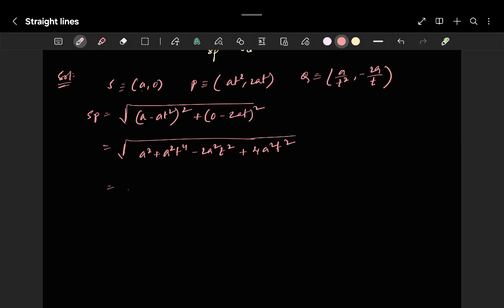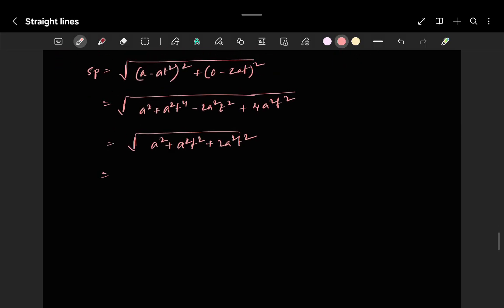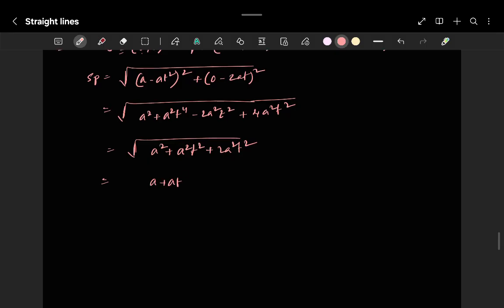Now which is nothing but root over a² plus a²t⁴ plus 2a²t², which works out to be (a + at²) whole squared, over root, which is nothing but a + at². Okay, now this is SP.